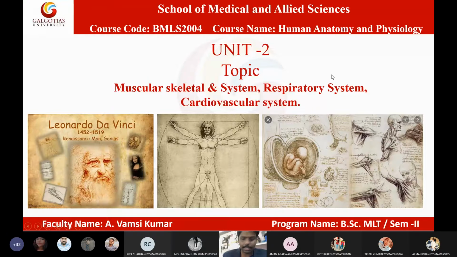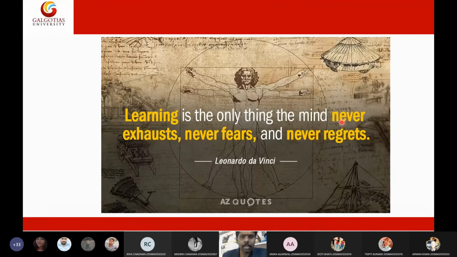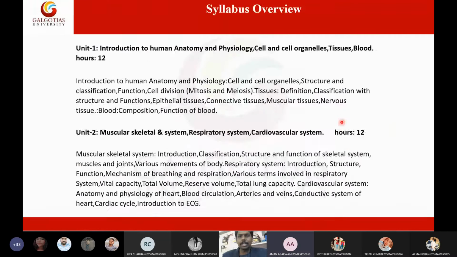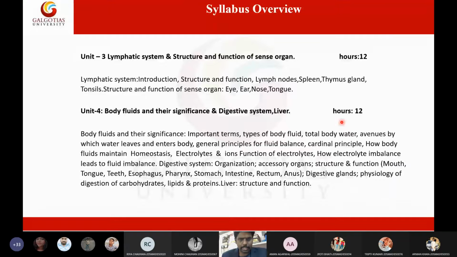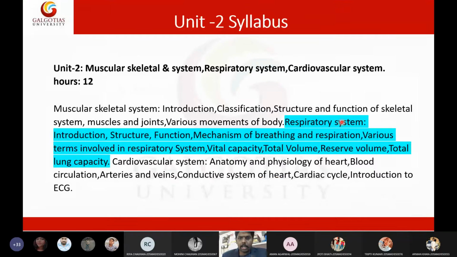So without any delay, let us start today's lecture. The subject is anatomy and physiology, and the subject code is BMLS 2004. Currently we are in unit 2. In unit 2, we have three topics: the musculoskeletal system, respiratory system, and cardiovascular system. We have already finished the musculoskeletal system. Then we came to the second topic, which is respiratory physiology.